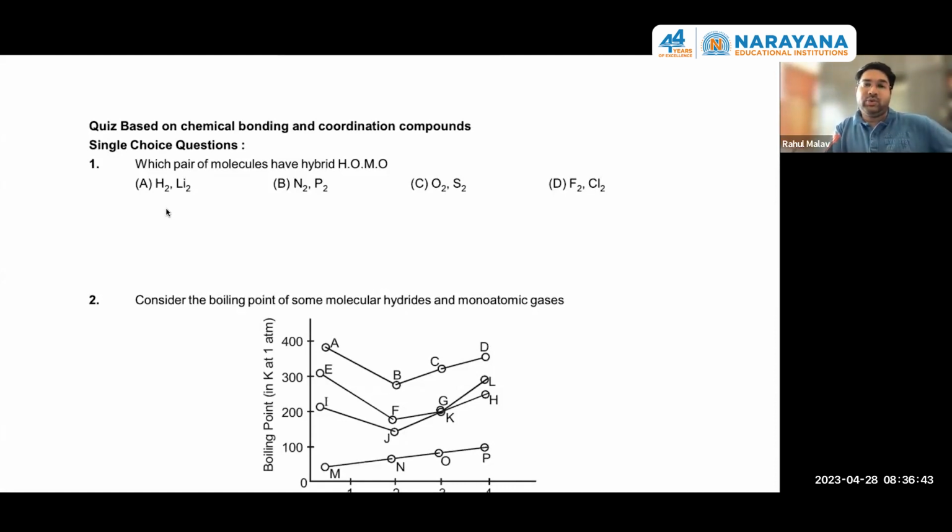So whenever you find that the question is coming from molecular orbital theory and it is asking the bonds are formed by hybrid orbitals, just go through the sp mixing. You already know questions on sp mixing have come. So we can expect this type of question, where HOMO can be hybrid. We know that in the case of nitrogen, the highest occupied molecular orbital is sigma. You can write the configuration, in which the highest occupied molecular orbital in nitrogen is a sigma, right?